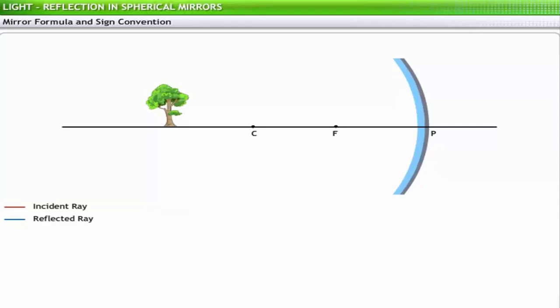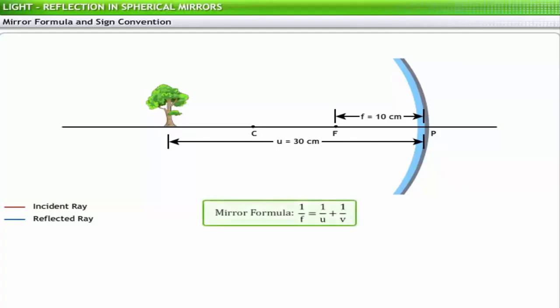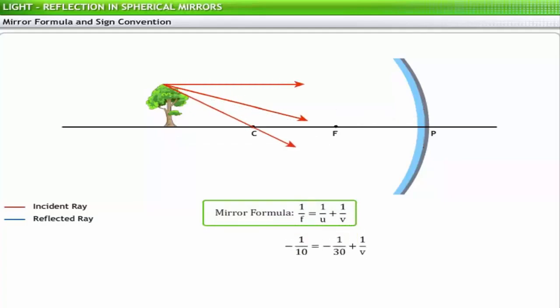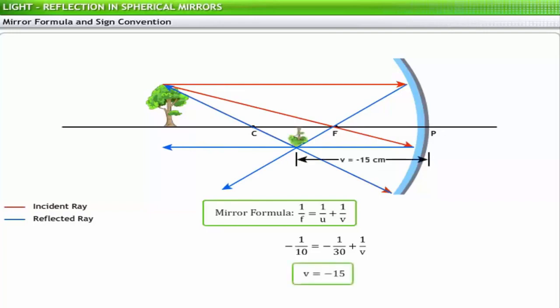Try to apply the mirror formula in this problem. According to the problem, u = 30, f = 10. According to the mirror formula, 1/f = 1/u + 1/v. Substituting the values for f and u in the formula, you get v = -15.